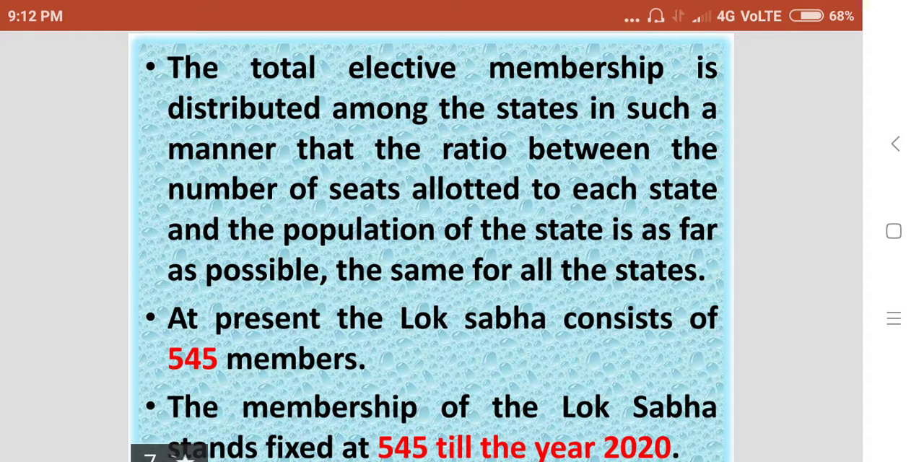At present, the Lok Sabha consists of 545 members. The membership of the Lok Sabha stands fixed at 545 till the year 2020, but now we are in 2021. So the number of membership of Lok Sabha should be changed.